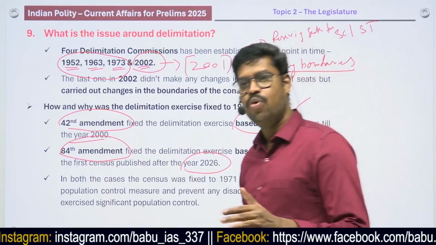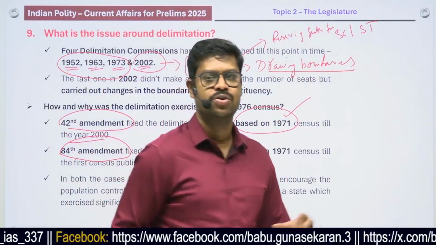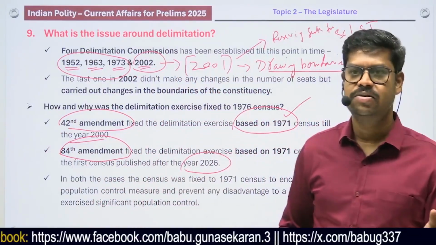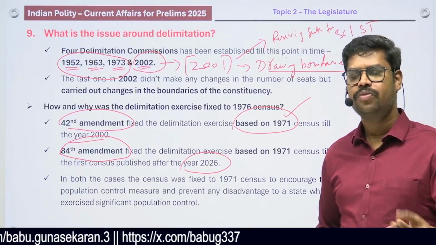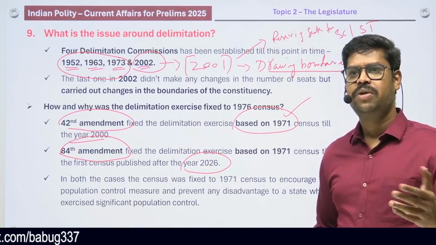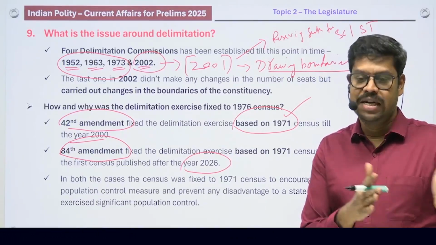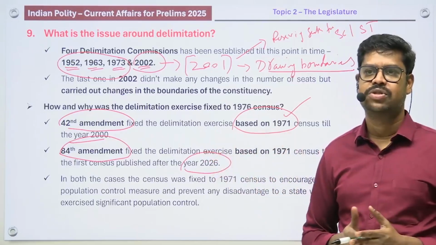Because post 1976, one of the major agendas of the central government was population control. Many policy guidelines were given, and many states were implementing the population control program. But because they reduced the population, they should not be in a disadvantaged position, and that's the reason the census was fixed based on the 1971 census.